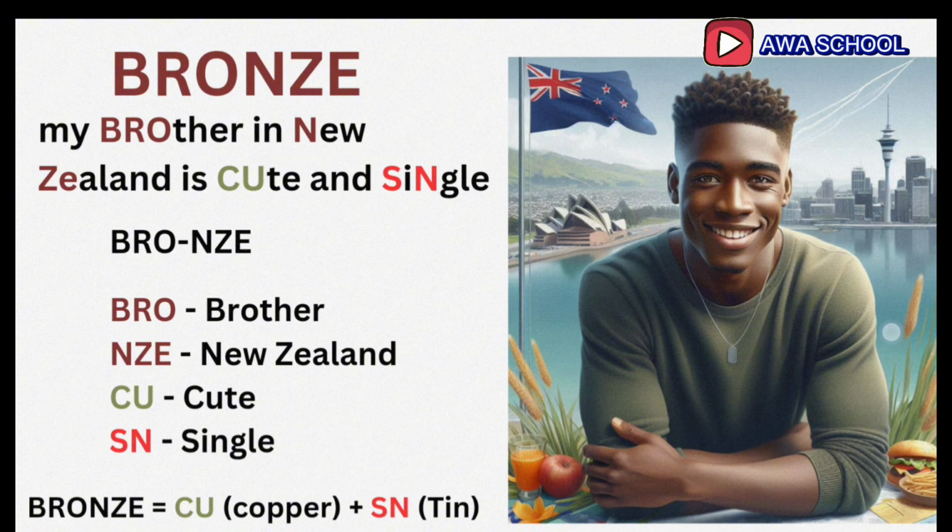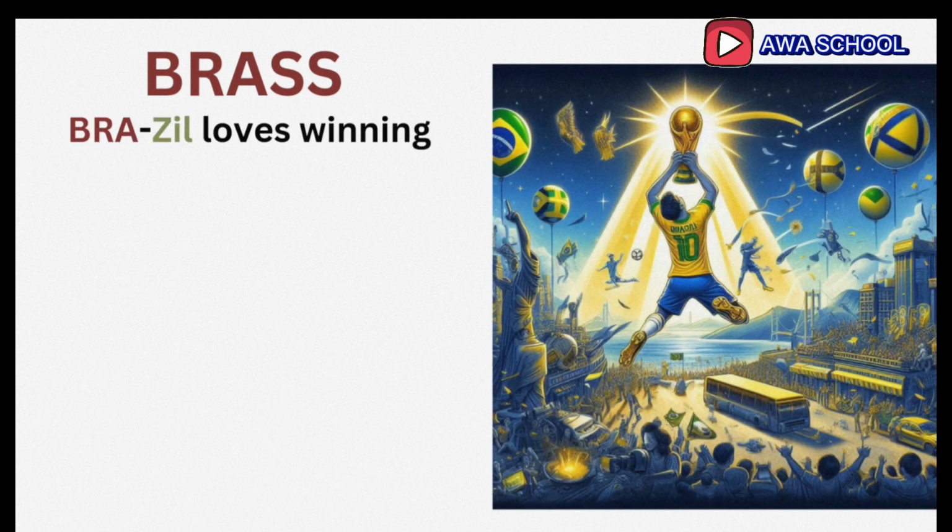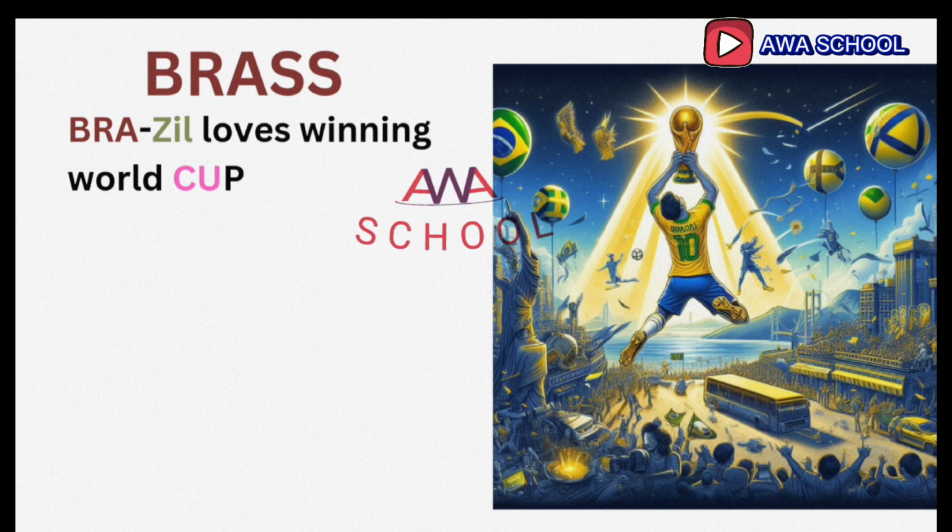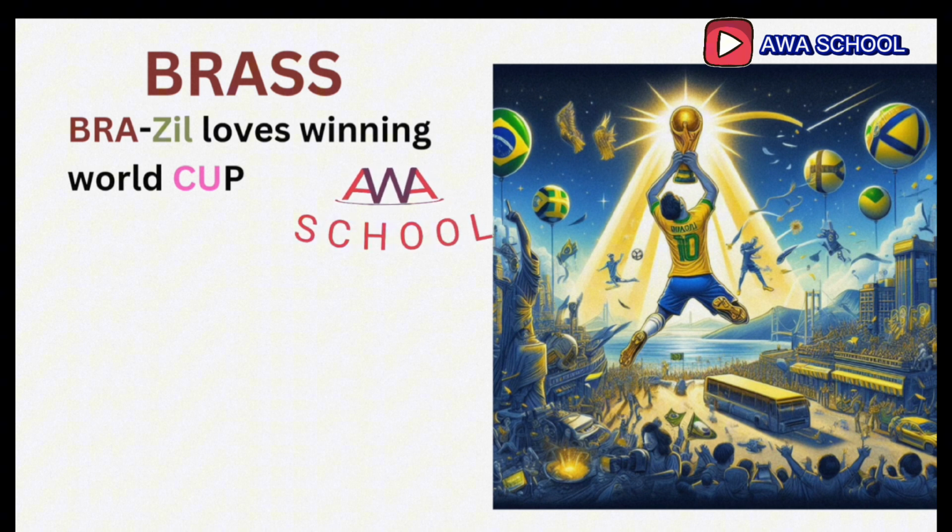Now let's move to the next: brass. What are the components of brass? Brazil loves winning the World Cup. Brazil has won the World Cup 5 times, and I won't be surprised if they win the next one because they love winning it.